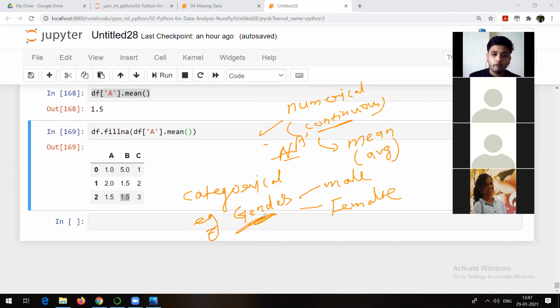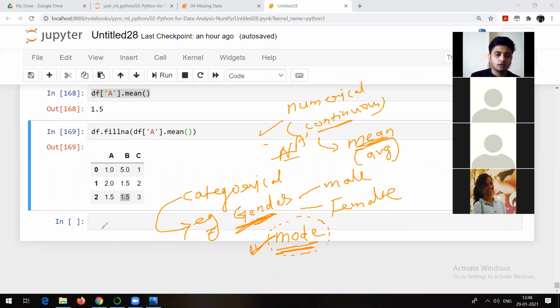So always remember, whenever there is data of type categorical, like the gender column or maybe zip code, in that case you need to fill the NA value. You need to replace the NA value with the mode of that data. I hope you understand mode, right? Do you have any idea about mode? What is mode? Can you let me know? Highest repetitive value. So the most frequent value, that is nothing but the mode.